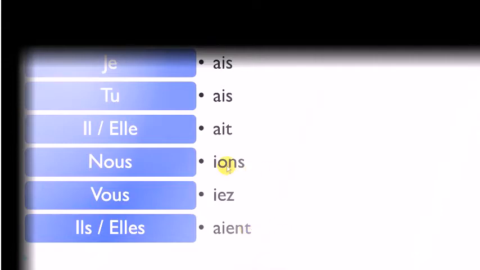Okay, and then for nous, if you remember correctly, final S is not pronounced here. Okay, and then this O-N, it's a nasal and it goes in your nose and it goes like on. All right, so you don't hear any N, so it's really on. Okay, when you add this I before, you will get the y sound.